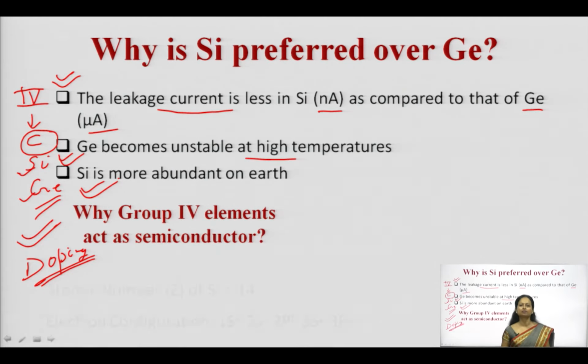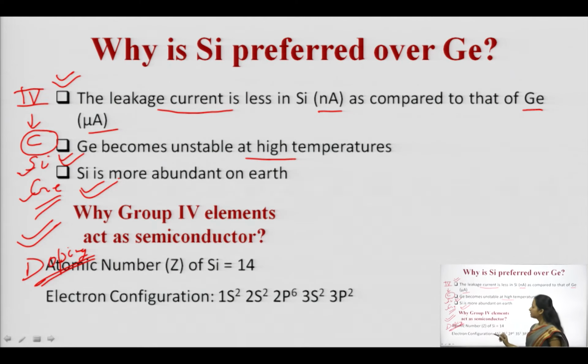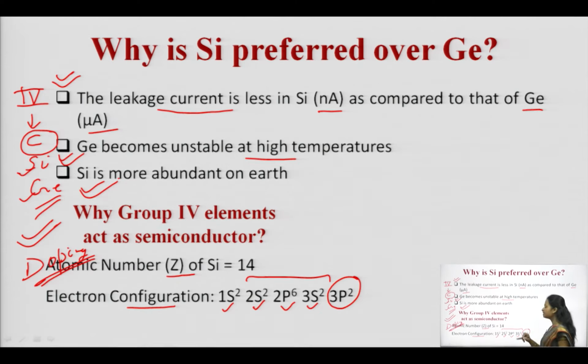Another factor you can explain by the electron configuration. The atomic number of silicon is 14. The electron configuration is written as 1s2, 2s2, 2p6, 3s2. This is 2 plus 2 plus 6 plus 2, which is 12. So, in the case of 3p, how many valence electrons are available? 2. But the p shell occupies 6 electrons.